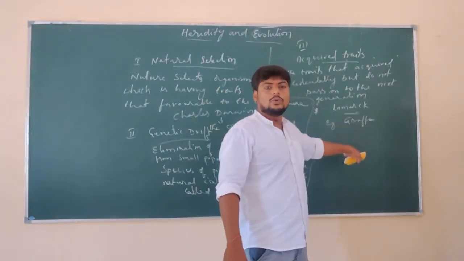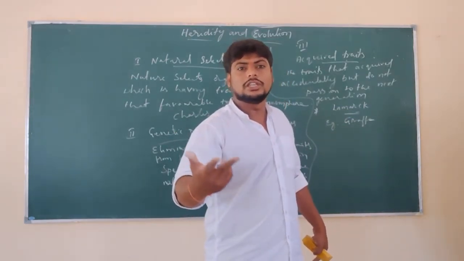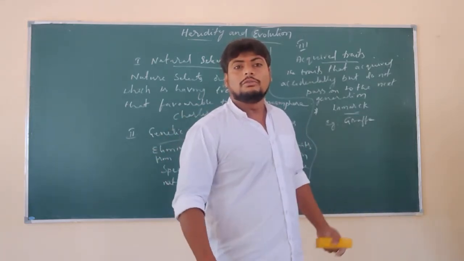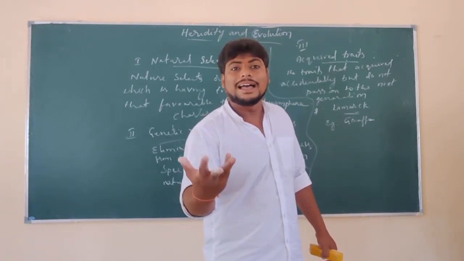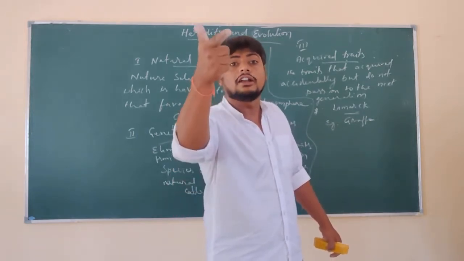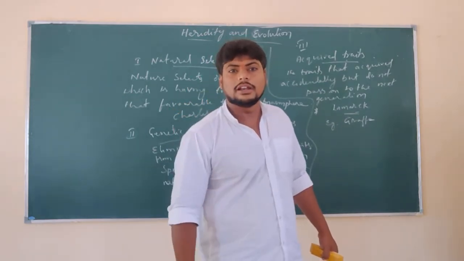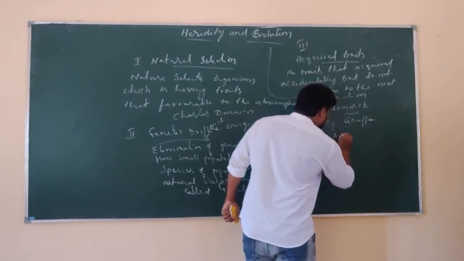If it is true, then in childhood we play, we jump, we stretch, we do exercises. Why don't our bodies extend? Why is our body not developing more in length? Because acquired traits cannot be transferred from one generation to another, and that was clearly said by Augustus Weismann.